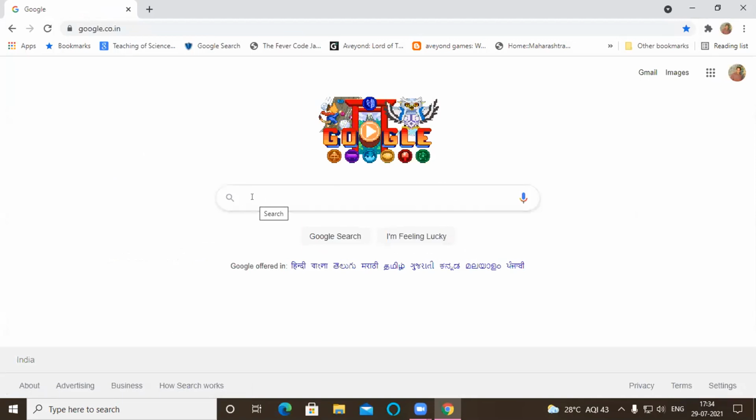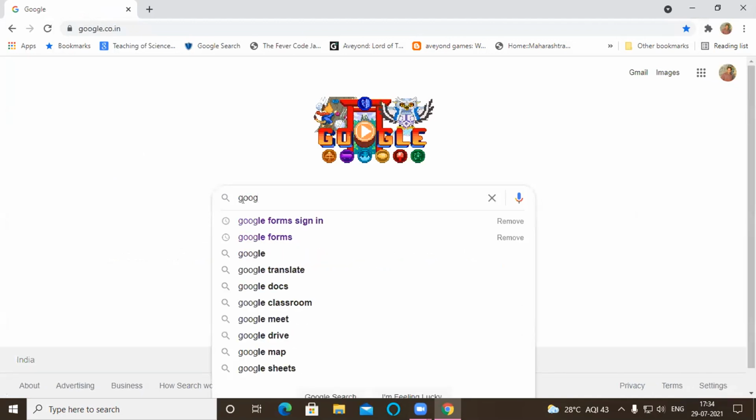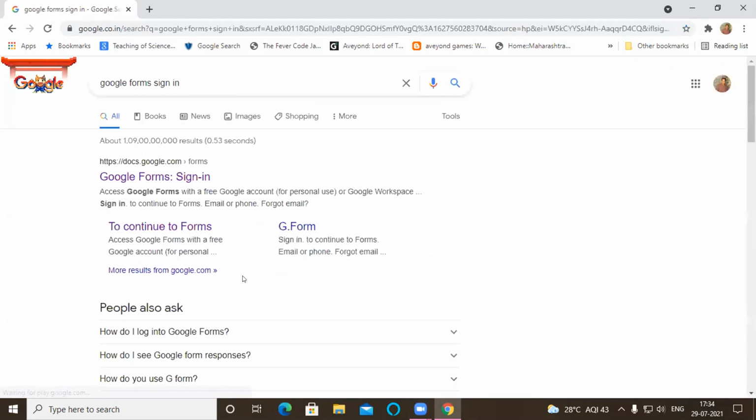In the mobile also Google Chrome browser is there, and you have to search like this: Google Form sign in. Like this option you'll get Google Form sign in. When you click this, normally it will ask for your Gmail account and password, but I am already signed in. It's a one-time activity. Like in Zoom also, the first time you sign in with your Gmail account and password.